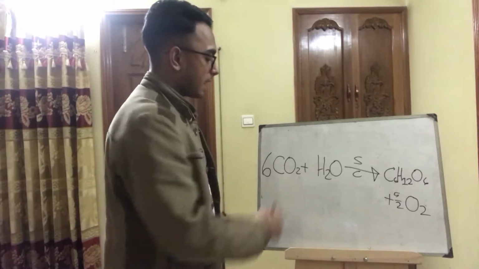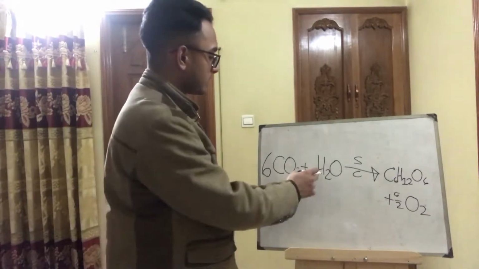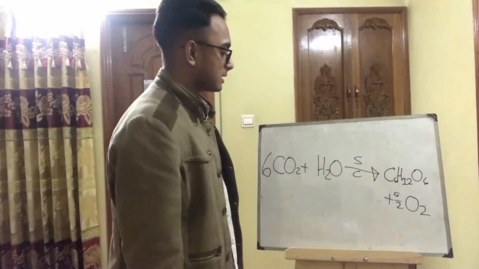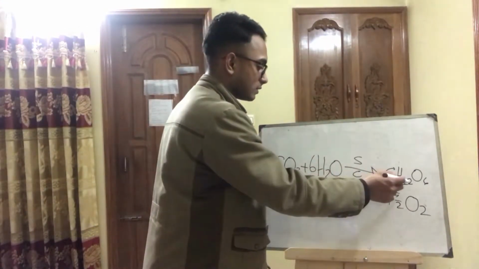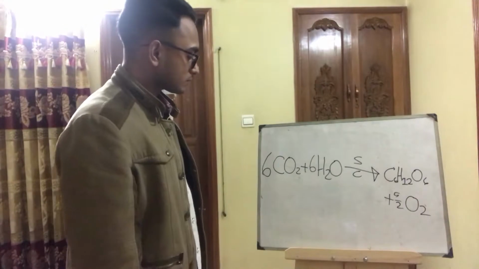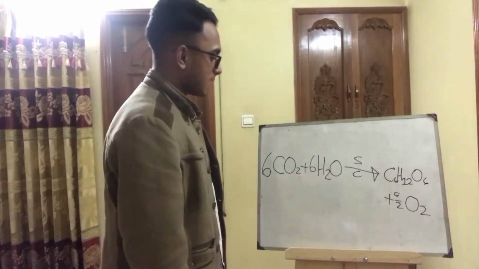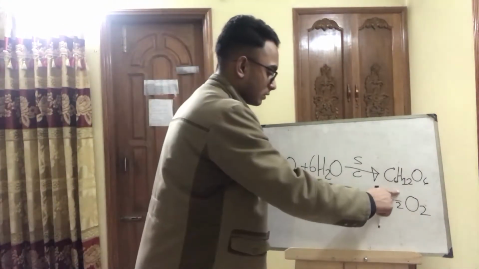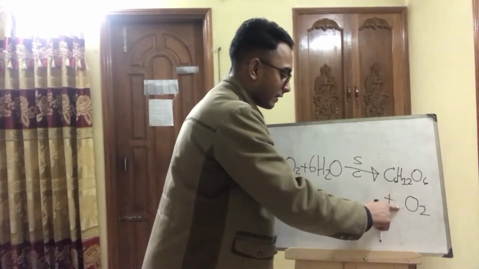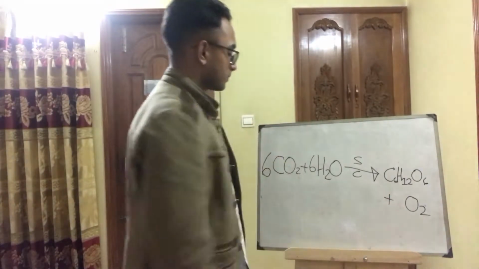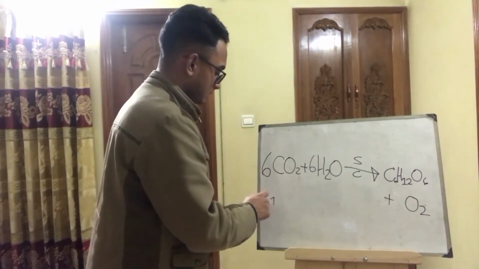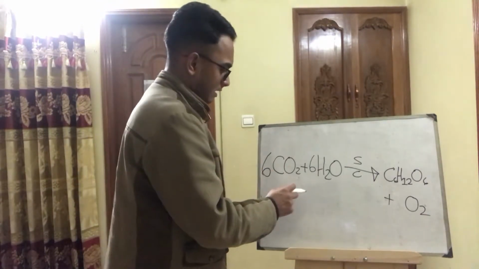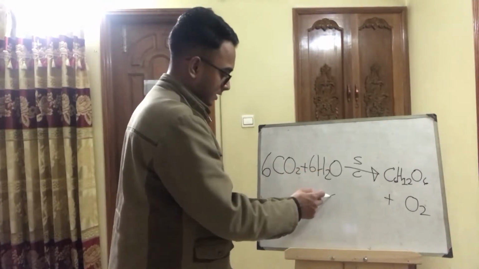But what about the hydrogen? There are 2 atoms of hydrogen and 12 atoms of hydrogen are there. So we put here a 6. 6 times 2 is 12. But now the oxygen is unbalanced. So here you want to give 5 by 2. Okay. So there are 6 times 2, 12 oxygen here and 6 oxygen here.